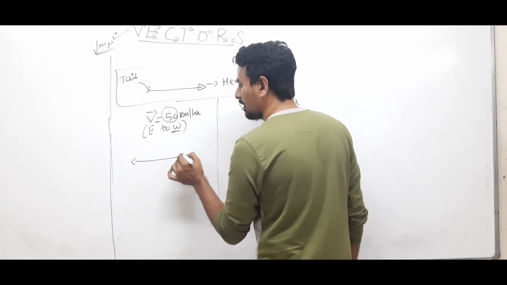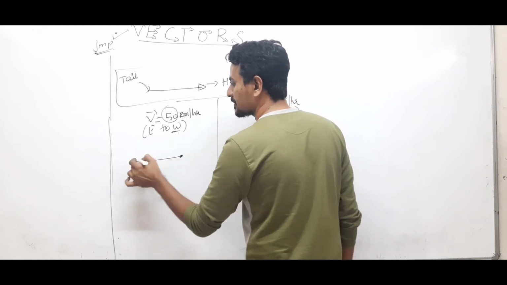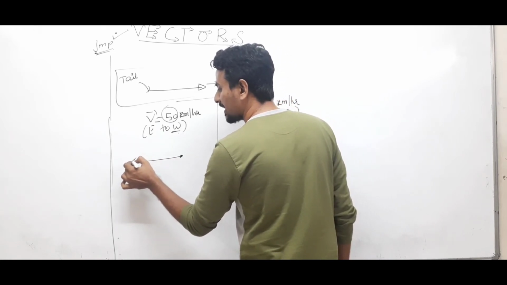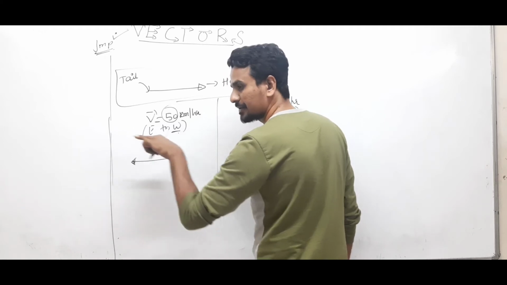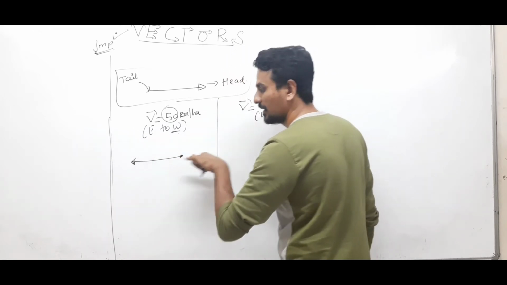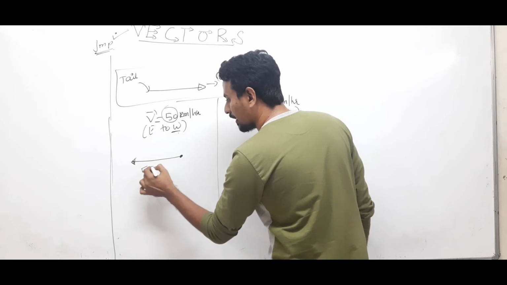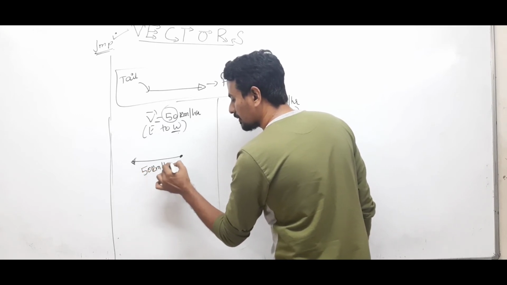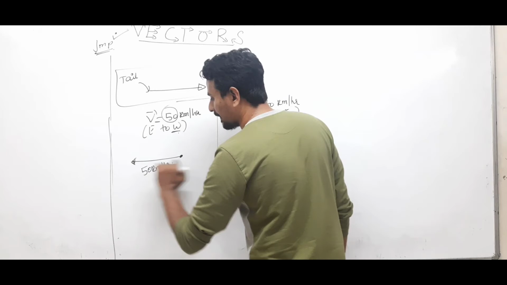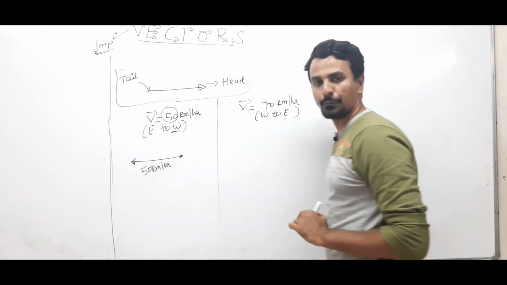This is the tail. The head will be in the direction in which the effect is prevailing, so the train is moving towards west this way, and this will be 50 km per hour. Its length will be 50 km.